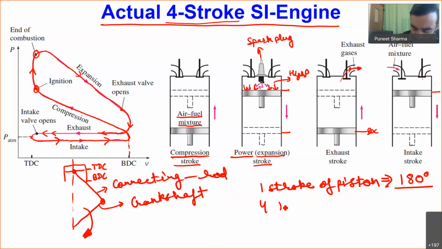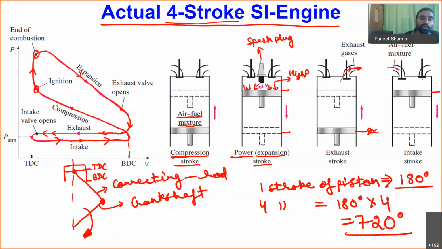For 4 strokes, we will be having nothing but 180 degrees into 4, and that will be our 720 degrees. So it means two revolutions of the crankshaft are required in order to complete one cycle in case of a 4-stroke engine. So this is one important point, that for the 2 revolutions, we will be getting only 1 complete cycle for a 4-stroke engine.